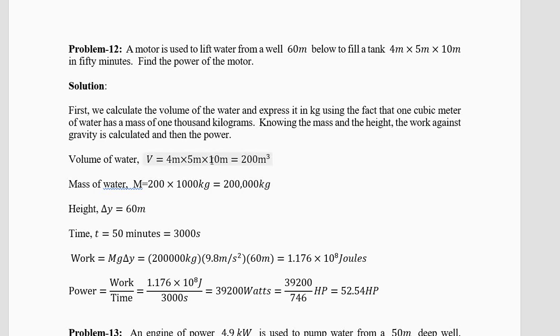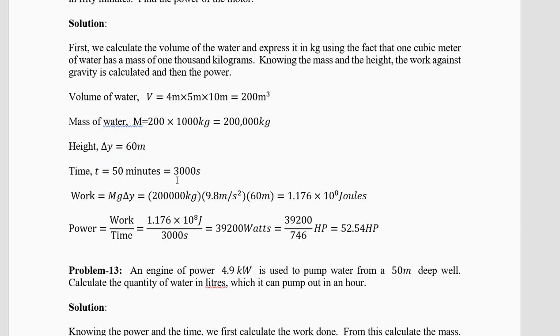If the breadth and length are 5 and 10 meter, it will look like a swimming pool and the depth is 4 meters. So you can imagine in which direction you will construct it. So the total volume is 200 cubic meter. Mass is 1 cubic meter of water is 1000 kilograms. So 200 into 1000 is 200,000 kilograms. Height is 60 meters and the time is 50 minutes. 50 into 60 is 3,000 seconds.